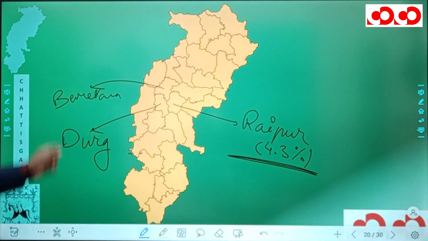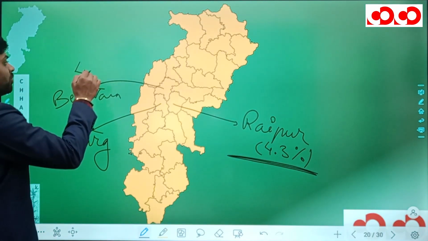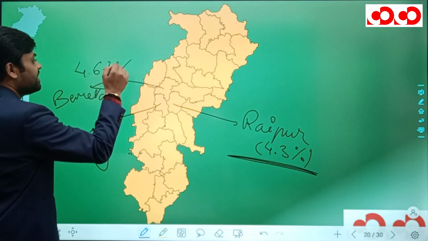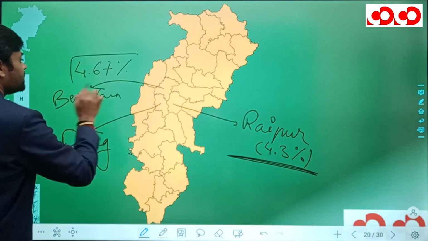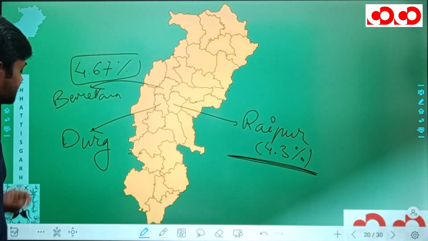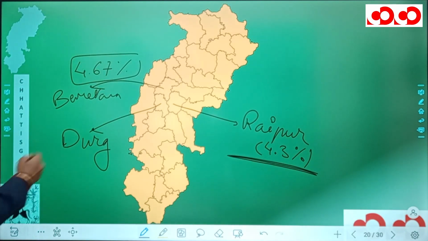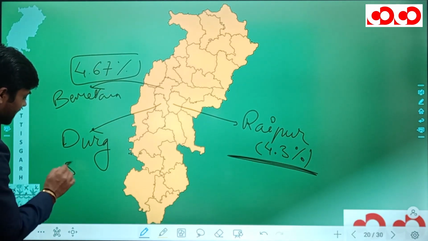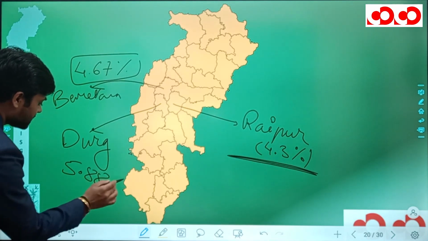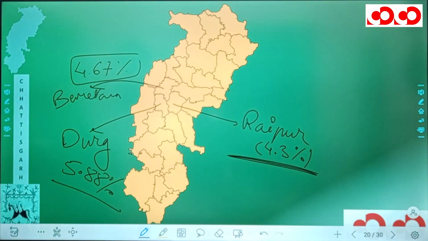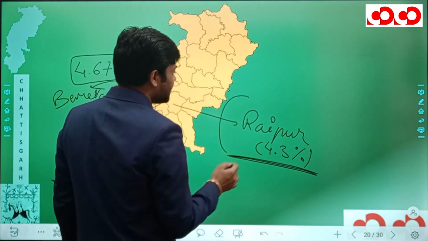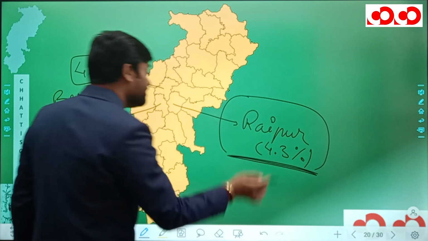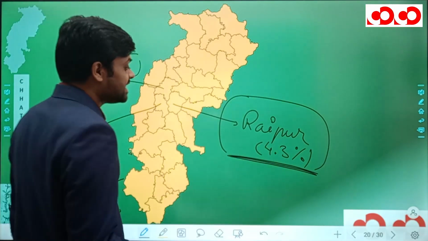The percentage ST population in Bemetara district is 4.67%. And the percentage ST population in Durg district is 5.88%. Now, the minimum ST population according to percentage in census 2011 for Chhattisgarh state actually lies in Raipur district